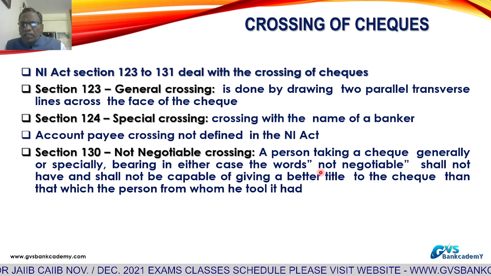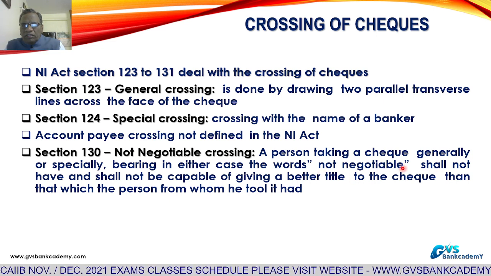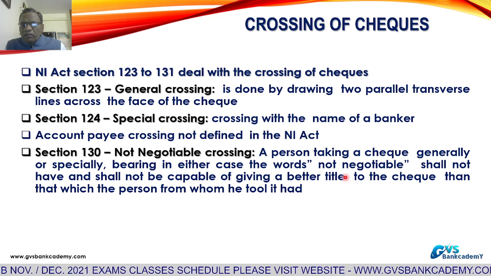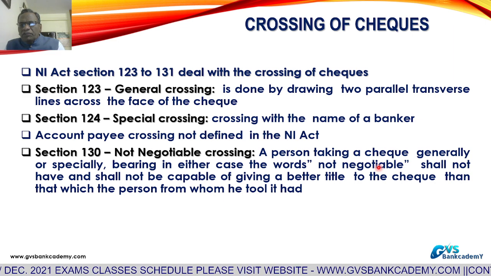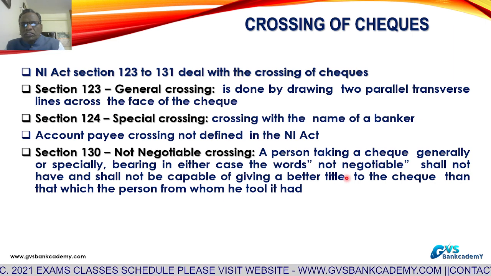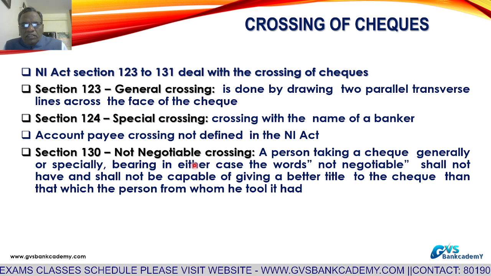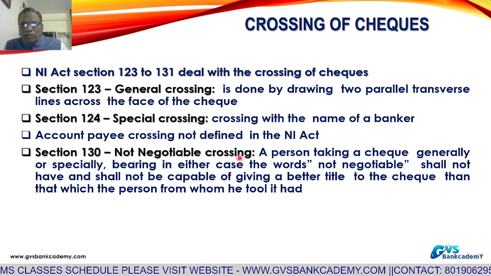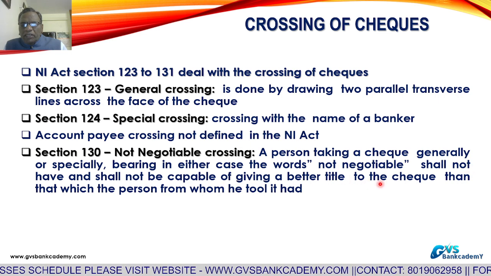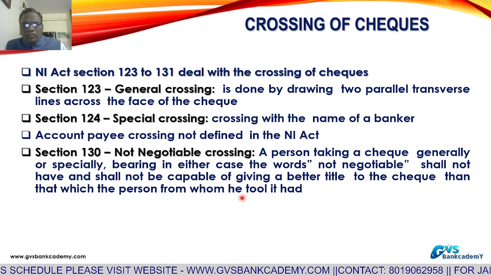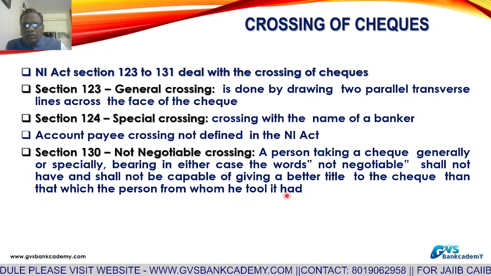Under not negotiable crossing, the transferee of the check cannot derive a better title than the transferor. Transferor means who is transferring the check. That is very important in the examinations, not negotiable crossing.